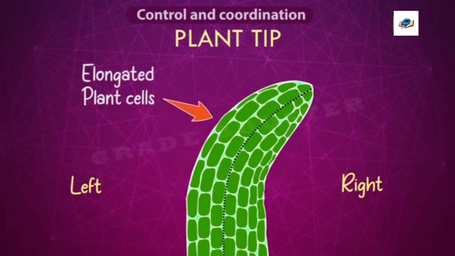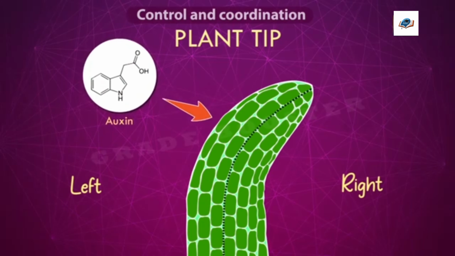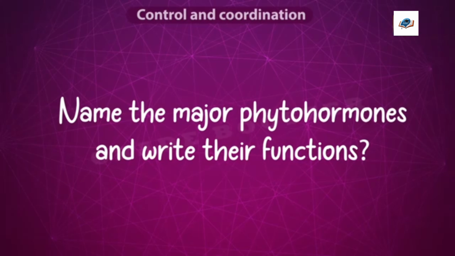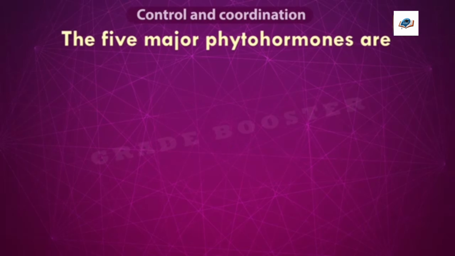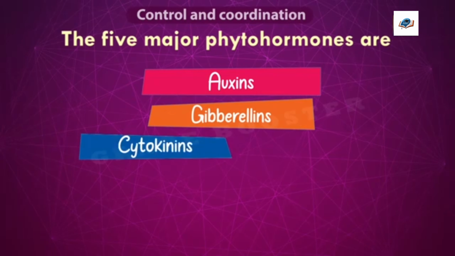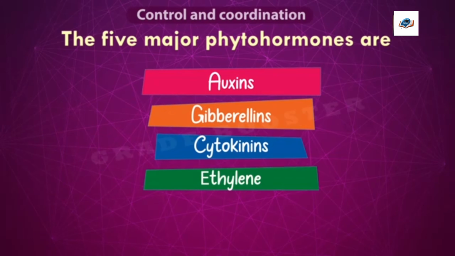The elongation of cells in the left half of the plant tip is caused by a phytohormone called auxin. This plant hormone, auxin, helps in the elongation of cells in one side. So it leads to bending of the tip. In this way, the movements are caused by the hormones. Now let us see some major phytohormones and their functions. The 5 major phytohormones are auxins, gibberellins, cytokinins, ethylene, and abscisic acid.